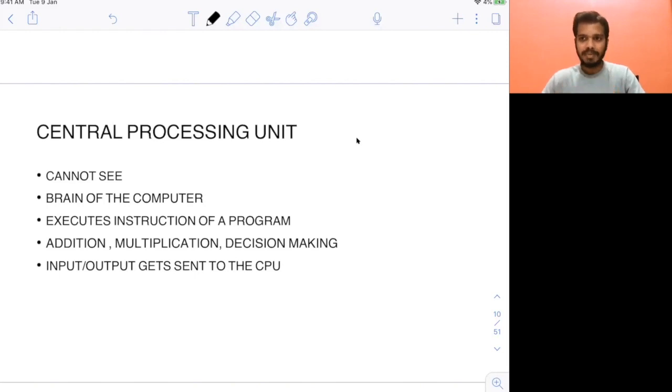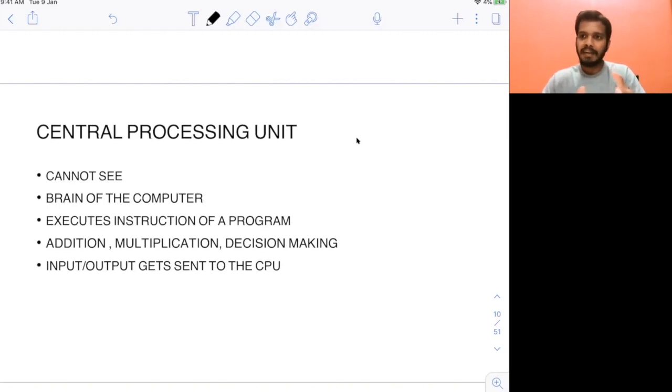What it does is, whenever you write a program, you are writing some code. The program is basically a set of instructions. And who will execute these instructions? That is the CPU. The CPU will execute all the instructions that you write in your code. Like it will do the addition, multiplication, decision making. Your brain actually does all of this, right? It does the decision making, and if you want to calculate like 2 plus 2, of course the brain will help in that. Similarly here, the CPU will help in all of these calculations.